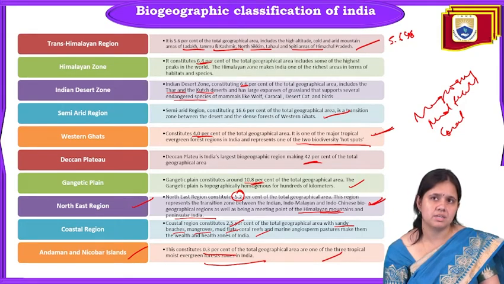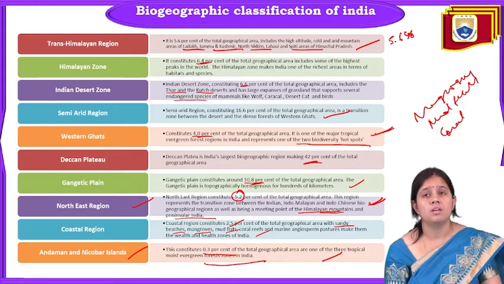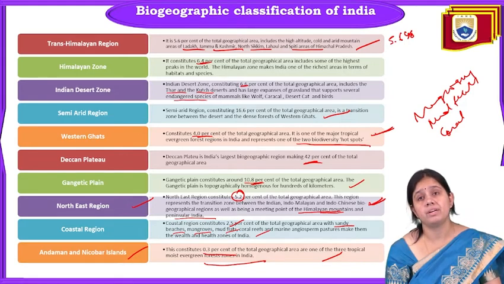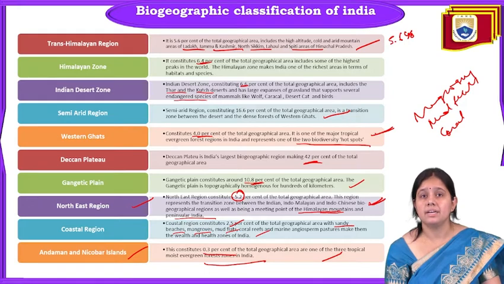So what we have discussed is the great richness of India in terms of the biogeographic classification of India. The most important biogeographical classifications of India are the Trans-Himalayan region, which is above the Himalaya, then the Himalayan region, the Indian desert zone, that is the Thar and Kutch deserts of India, and the semi-arid region, a transition zone between the desert and the dense forest of the Western Ghats.